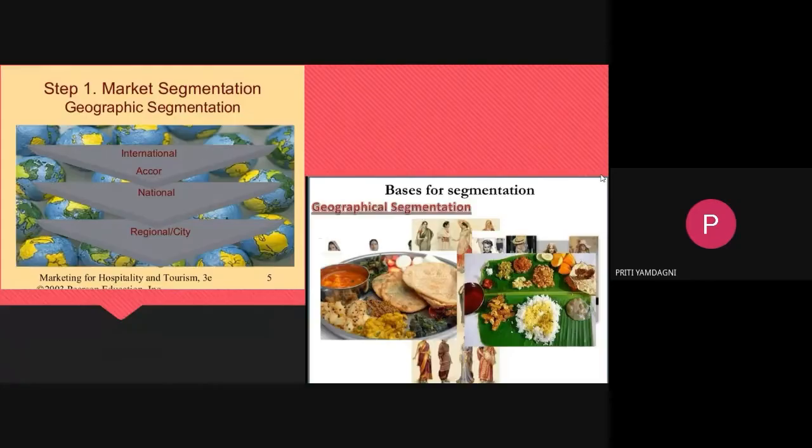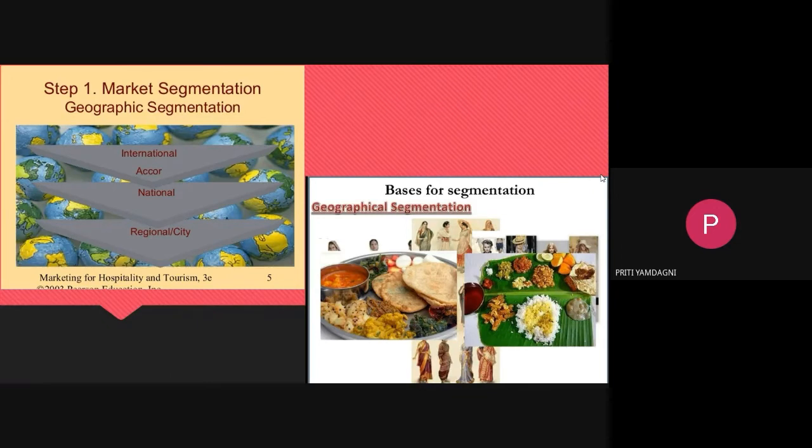In the first picture, you can see how it is segregated: international, national, regional. Under regional comes city. Under city comes local, area wise or sector wise. This is how segmentation is done. Geographic segmentation means we are segmenting according to geographical conditions.